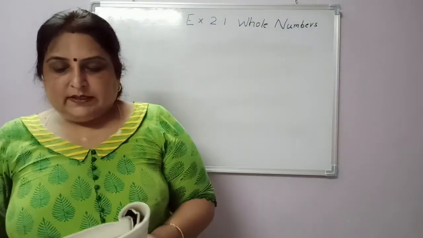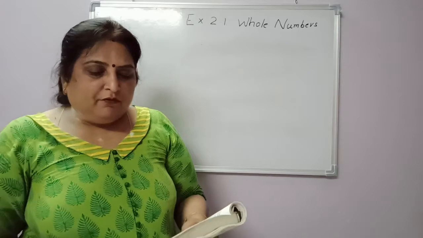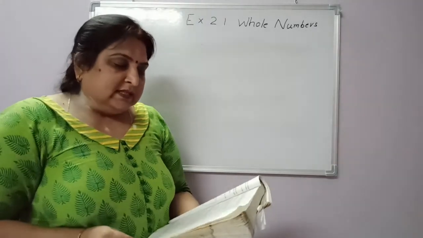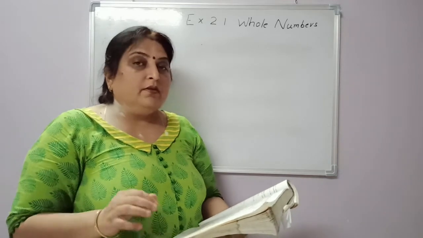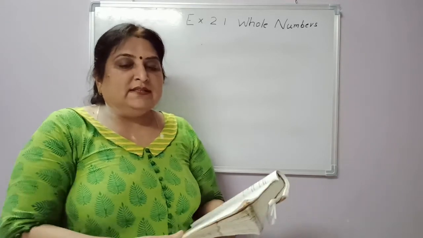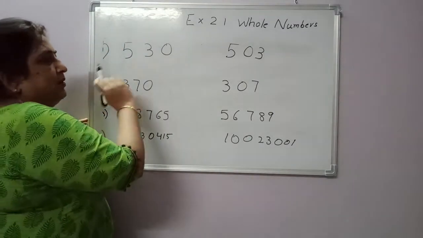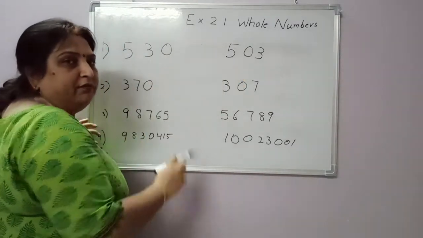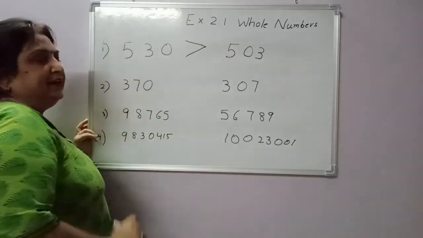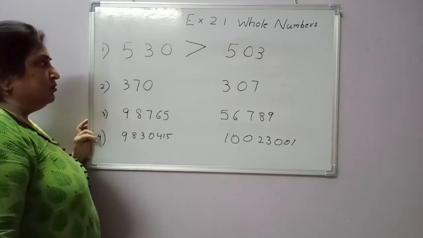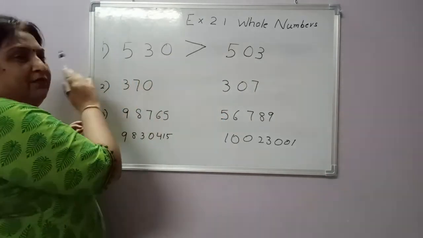Now students, let's proceed on to question number 7. In each of the following pairs of numbers, state which whole number is on the left side of the other number on the number line. You know what it is? See students, first see which number is greater. 530 is greater or 503 is greater? 530 is greater than 503. So 503 is on the left side of 530.